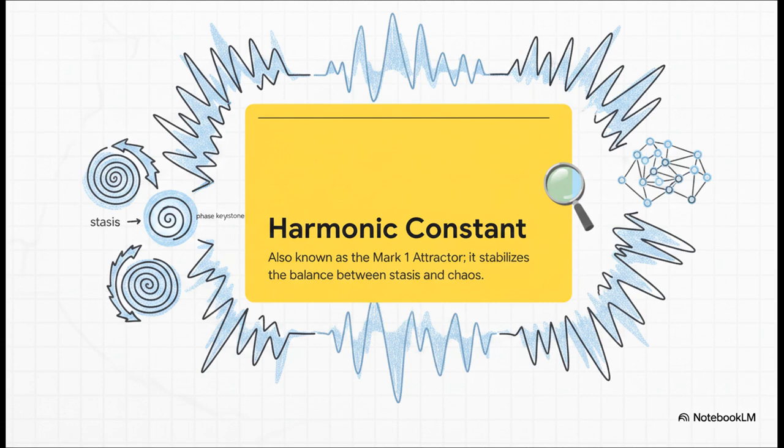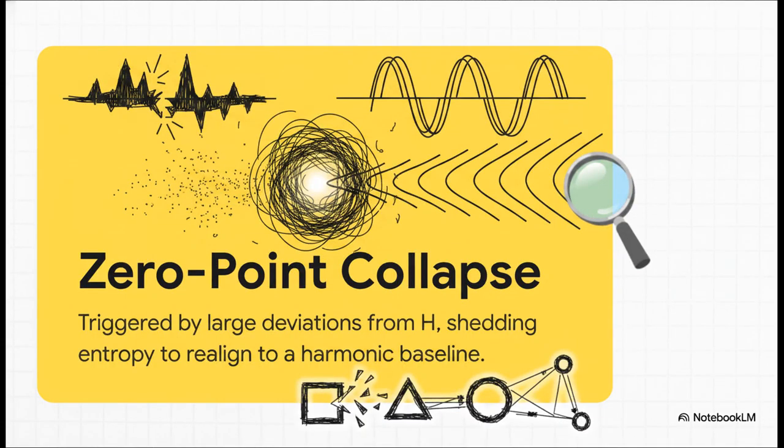out of control. But hey, what happens when things actually do start to destabilize? Well, the architecture uses something called the Symbolic Trust Index, or STI, to calculate real-time alignment with that harmonic constant. If the deviation from h becomes too large, it triggers a zero-point harmonic collapse. ZPHC acts as an entropy shedder. It forces a gestalt collapse, immediately realigning the entire system to the nearest harmonic baseline. This is exactly how RHR prevents the hallucinatory drift that is so incredibly common in legacy vector-based retrieval.